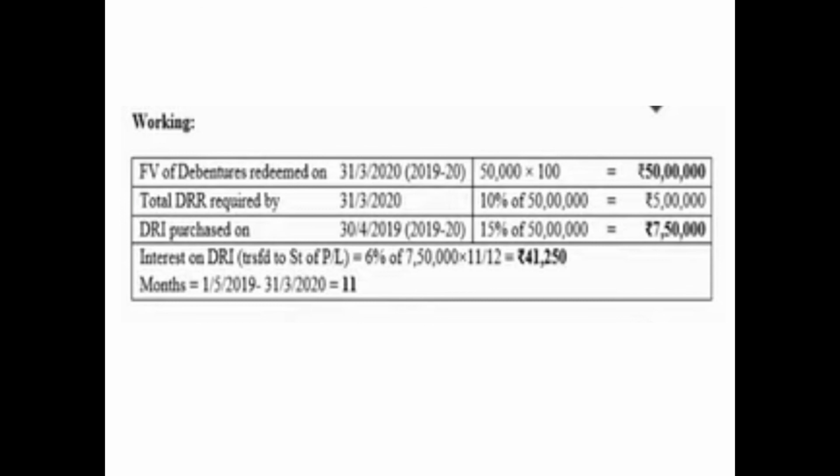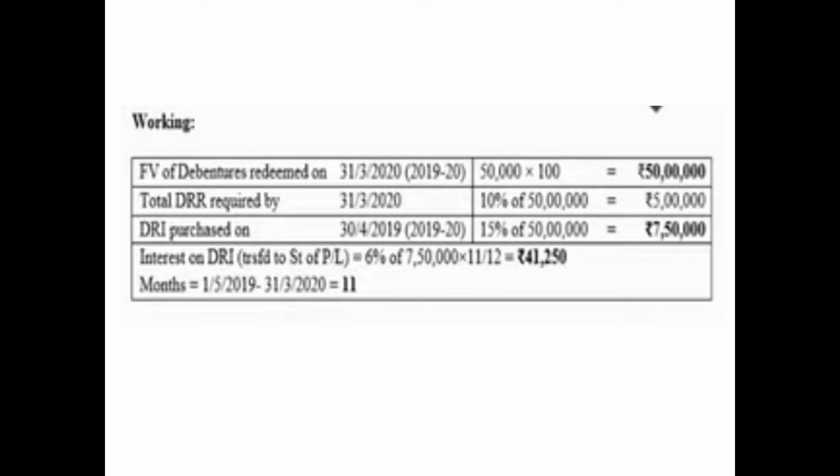Face value of debentures to be redeemed on 31st March 2020, that is in the year 19-20, is 50 lakhs. Total DRR required by 31st March 2020 is 10% of 50 lakh, that is 5 lakh, which is already there, so we need not create further DRR. DRI purchased on 30th April 2019, that is in the year 19-20, is at least 15% of the face value, 50 lakh, that means 7 lakh 50,000.